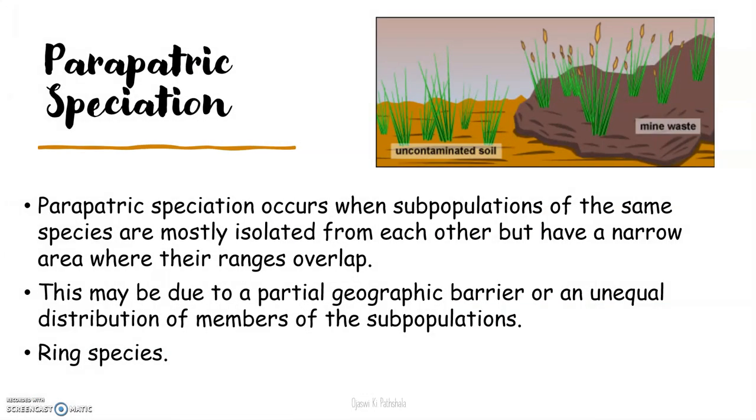In case of parapatric speciation, different niches are adjacent to each other. The niches are different, but they are adjacent to each other. For example, let's assume there is an industry, and it releases its waste material into the nearby soil. Let's assume the soil within 1 kilometer of the industry is contaminated, and after that the soil is uncontaminated.